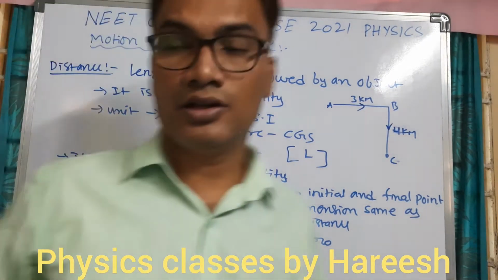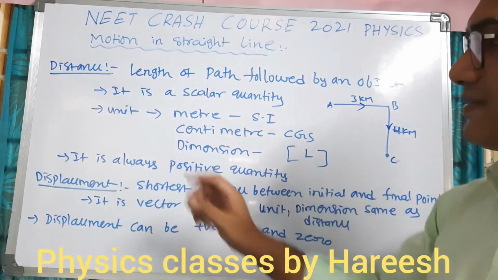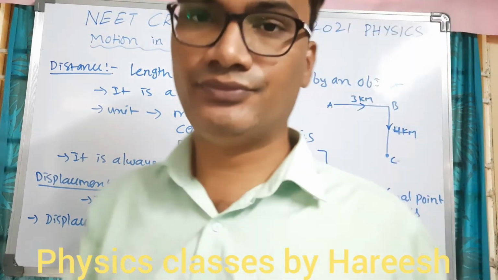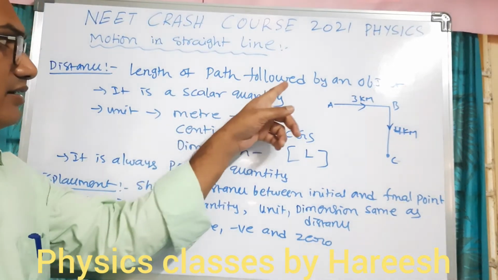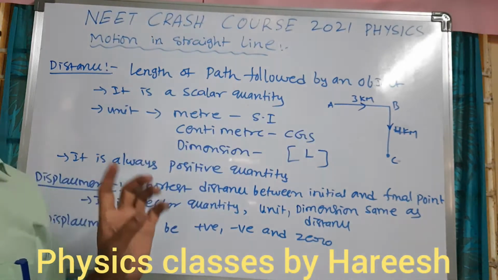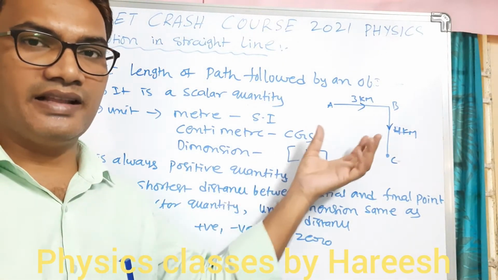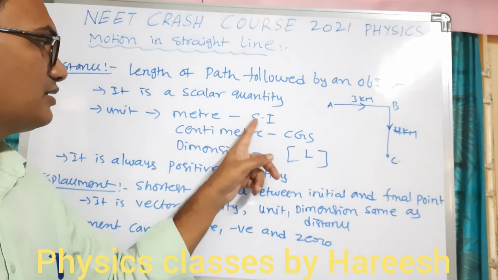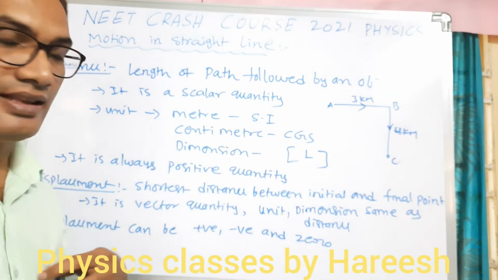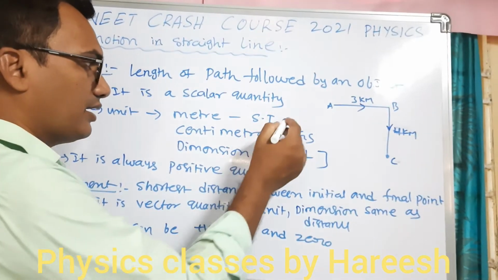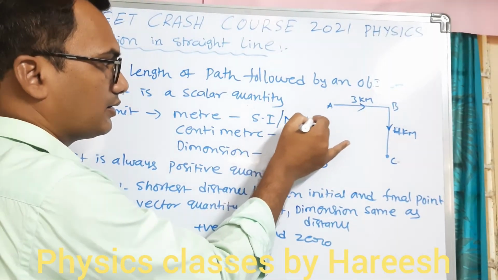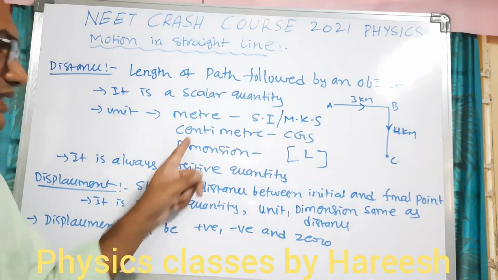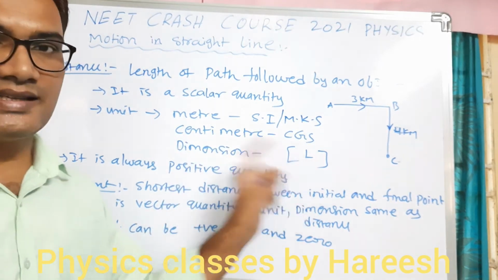So here we are going to see distance and displacement. Distance is nothing but the length of the path followed by the object. Whatever the path followed, that length is the distance. Distance is a scalar quantity. The unit is meter in SI or MKS. The CGS unit is centimeter and the dimension is L.